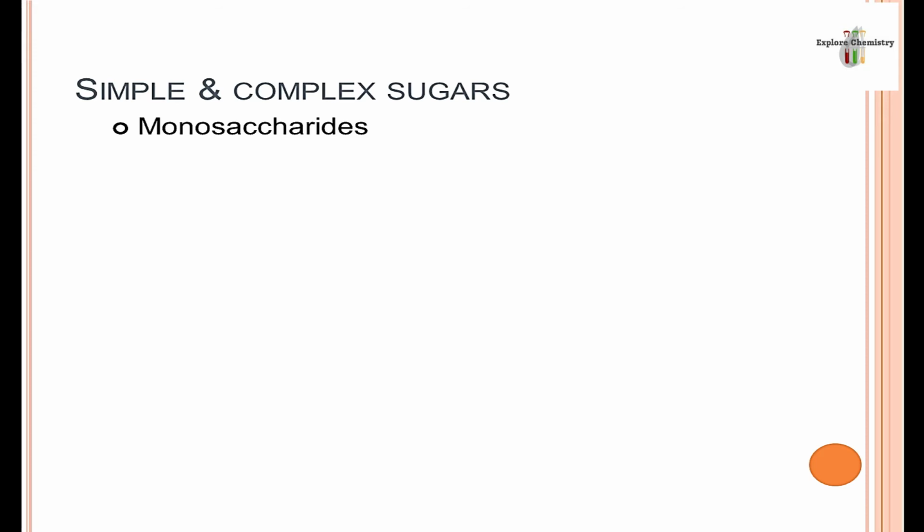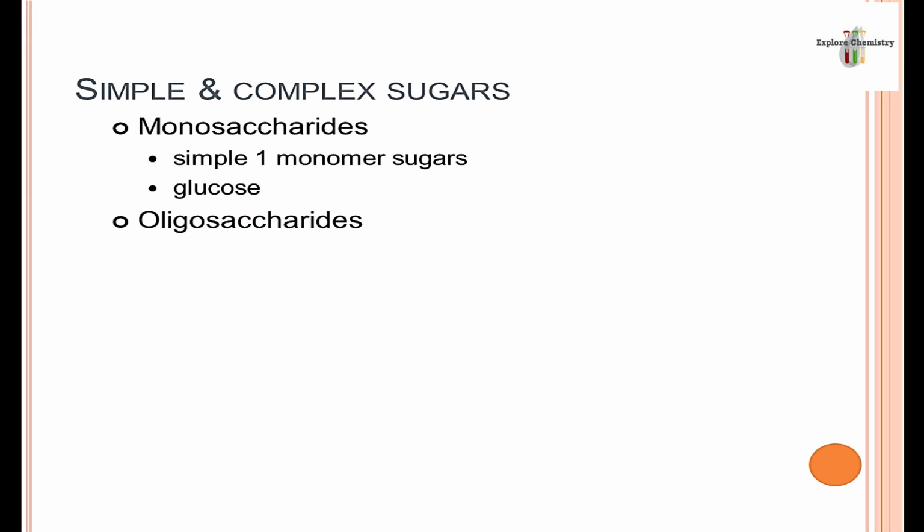Simplest to complex carbohydrates. So the simplest carbohydrates are monosaccharides. They are simple because they contain only one monomer, one small molecule. An example is glucose, and this small molecule can contain 3 to 9 carbon atoms. Therefore, they are known as monomers. They are known as monosaccharides. The word mono means one.